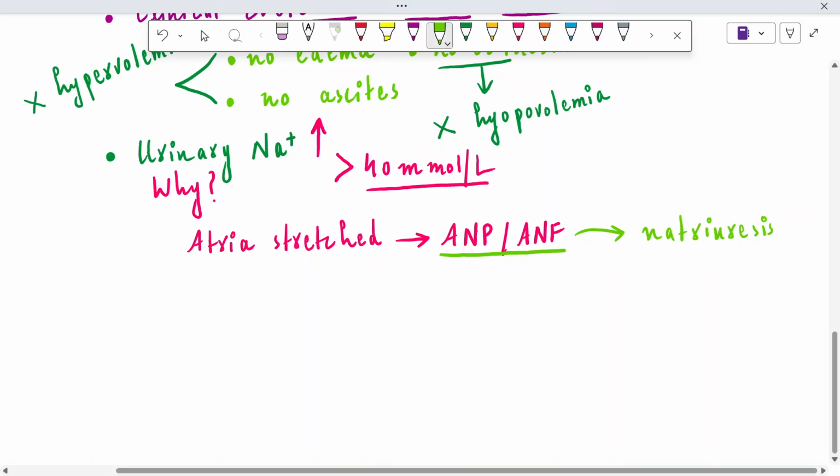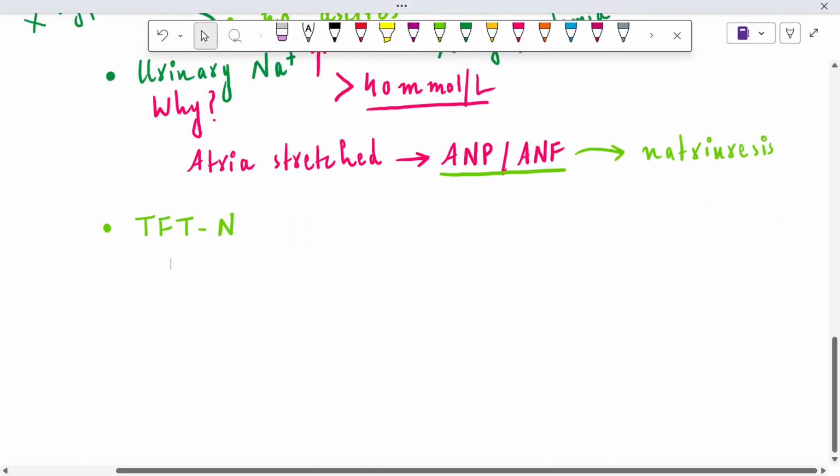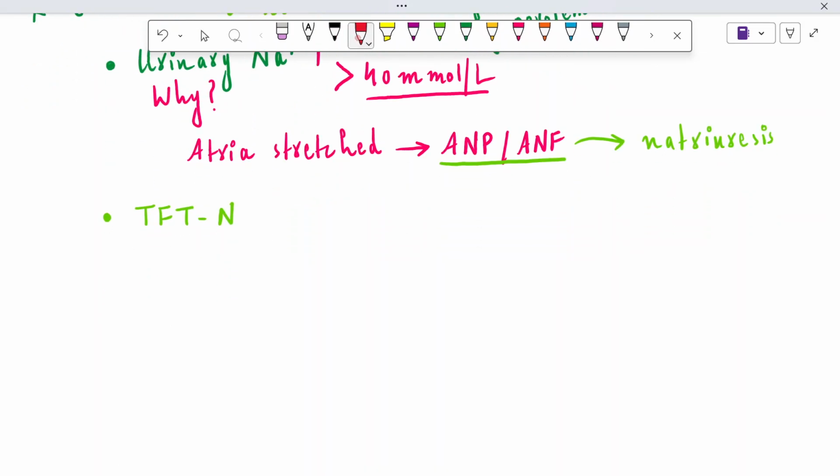The other diagnostic criterion is that the thyroid function test, TFT, should be normal. Let me explain that in case of low thyroid hormones, like low T3 or T4, we call that hypothyroidism.